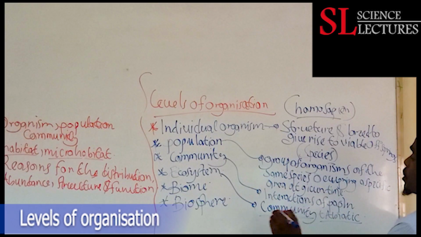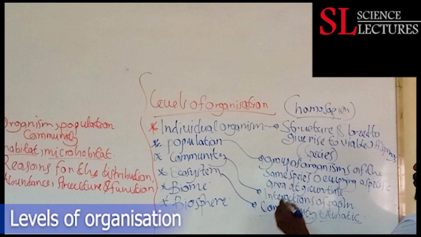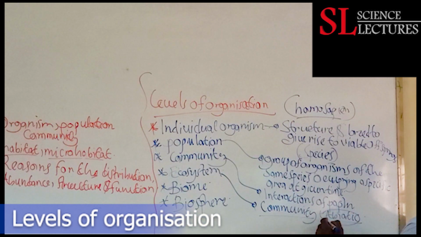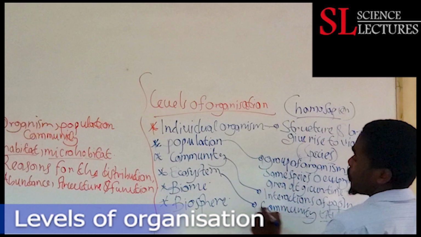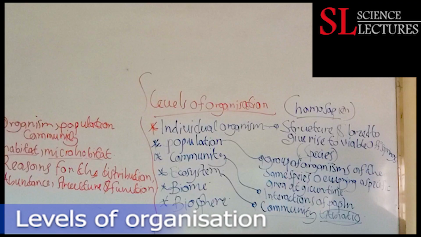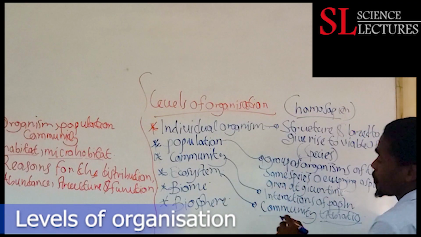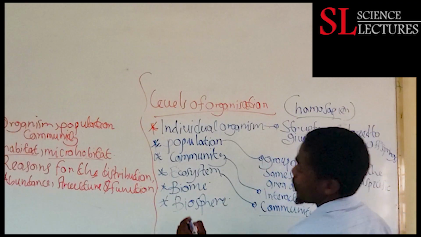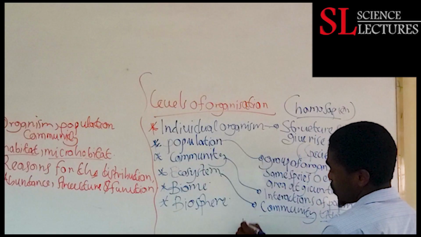So if we have a community, populations that are differing, plus abiotic factors, they form what we refer to as the ecosystem.